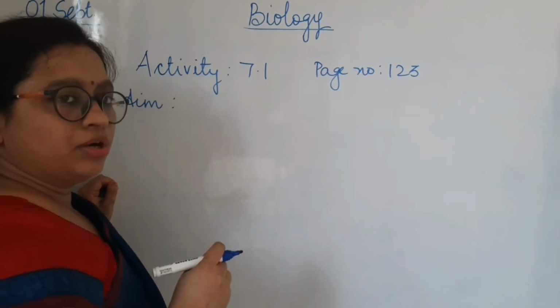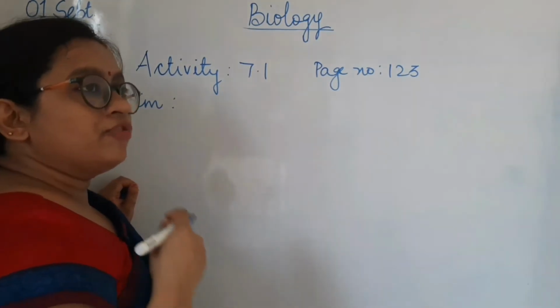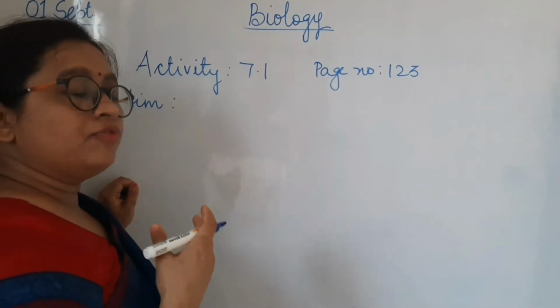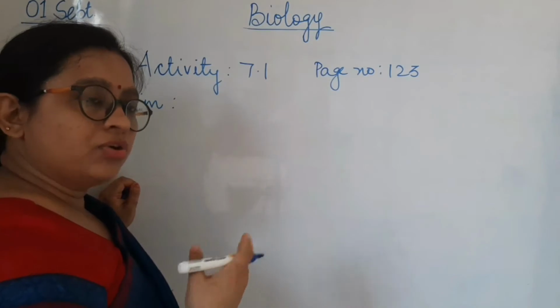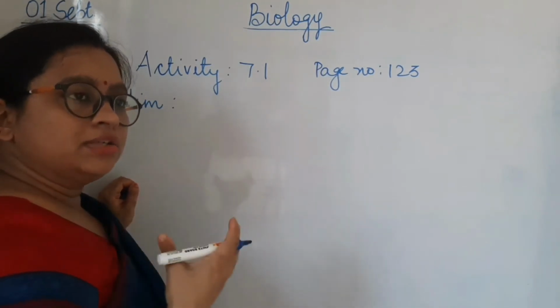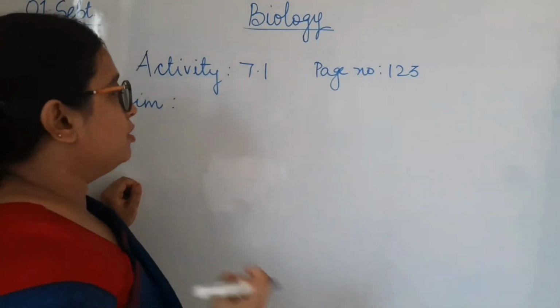Please be very particular about the details, because if you are not writing properly, you may lose marks. This is very important if you are studying science till 10th, or if you are taking biology further from 11th standard. These small details are very important.